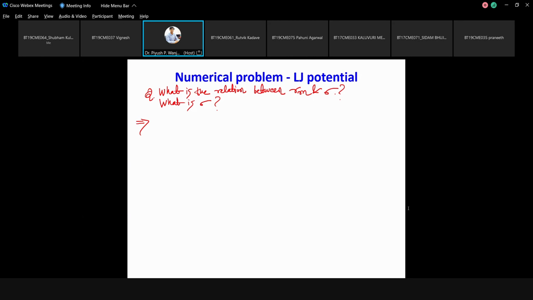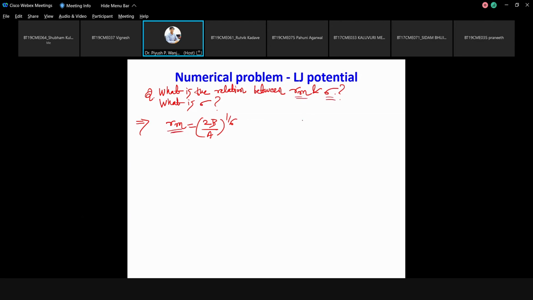Rm equal to (2B by A) power 1 by 6. I substituted B and A. Okay, from the earlier formula, you take 2B by A power 1 by 6 and directly substitute B and A. Yes. So even if you don't know A and B, you can still find the relation between sigma and Rm.